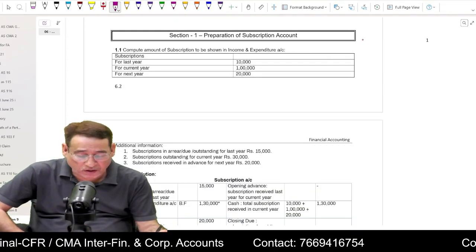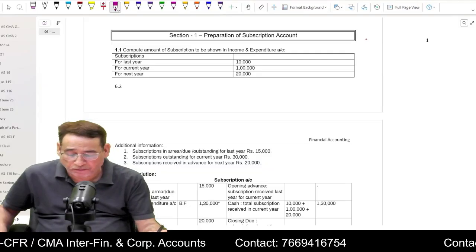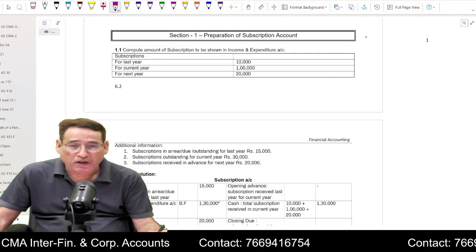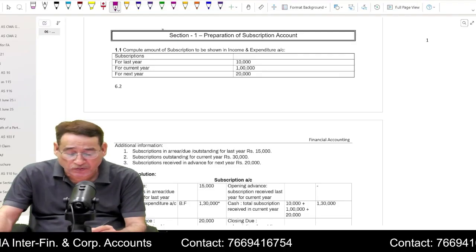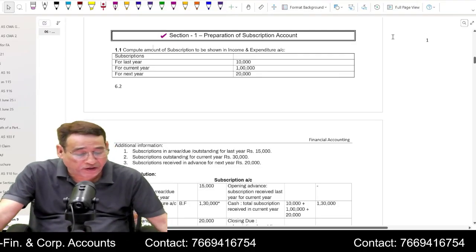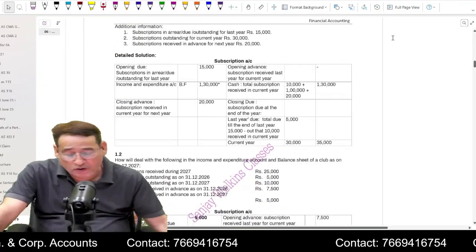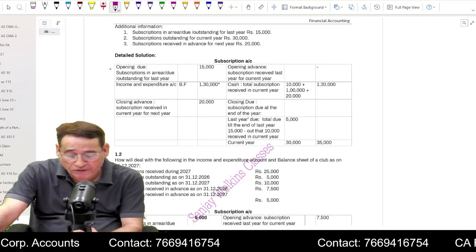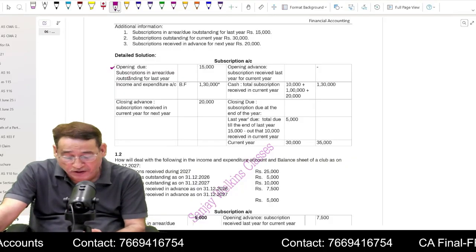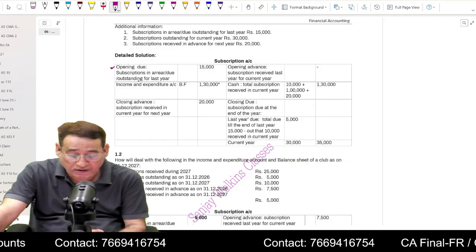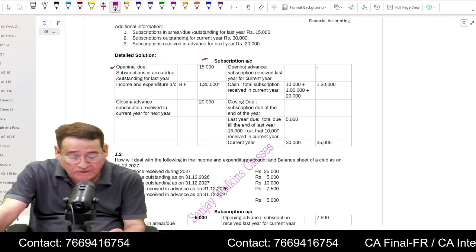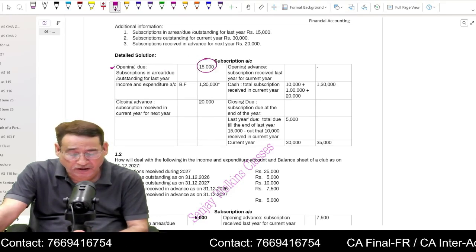So now in this revision series, we are going to pick up NPO. This is yet another formidable chapter, pretty long one and lengthier one too. Now under this, as you know, in the regular classes, we started off with preparation of the subscription account, and over there we have done lots of questions. I told you in order to find out the amount of subscription, first of all, you will write here opening due. When we say opening due, it means the total subscription in arrear or total subscription due or total subscription outstanding for the last year we are going to write over here. Is it clear to you?